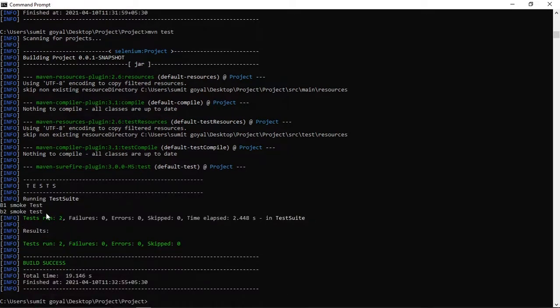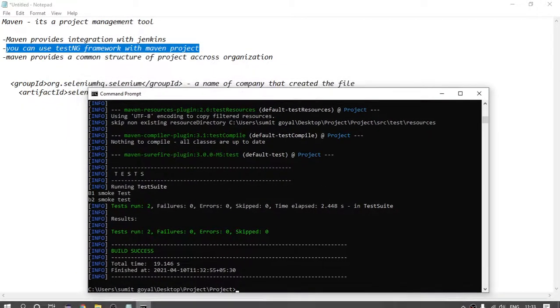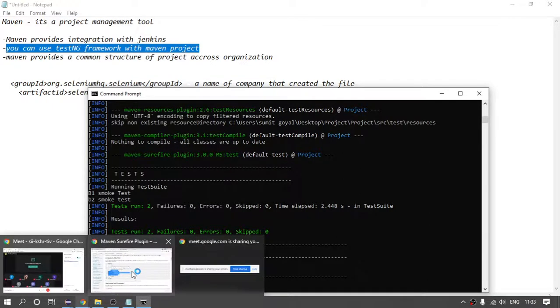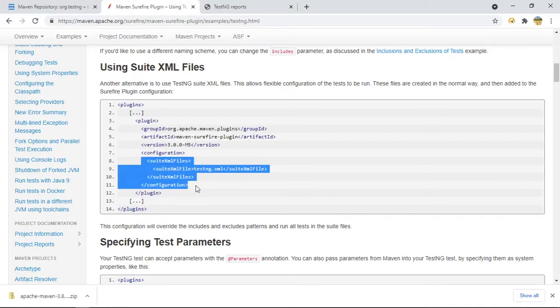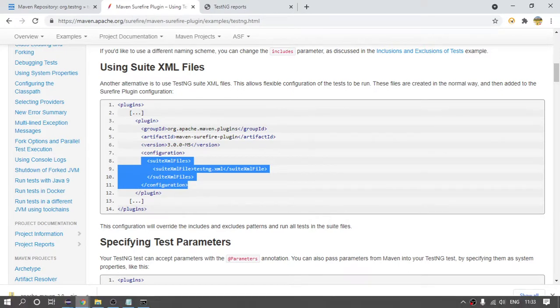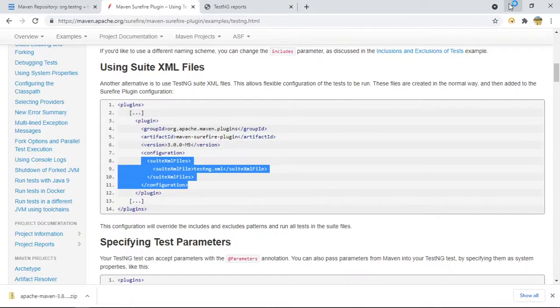So now only the smoke test case runs. We can achieve this with the help of the Maven Surefire plugin, along with some modifications. We have provided these three, right? This is our Surefire plugin, and after that I provided these four lines from their official website so that we can run our testng XML. Is it clear to everyone why we are using testng XML and all?